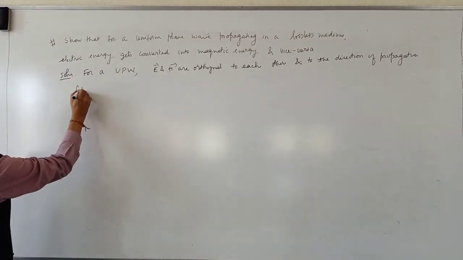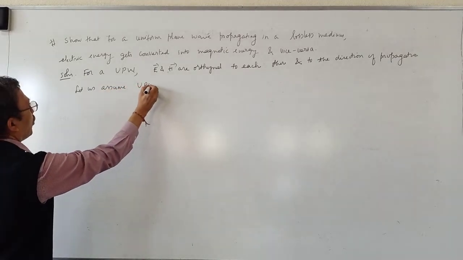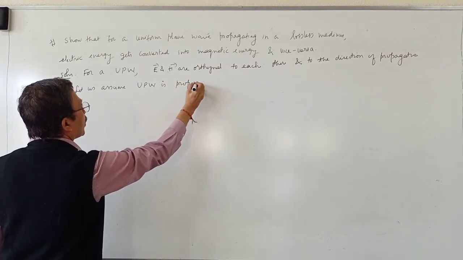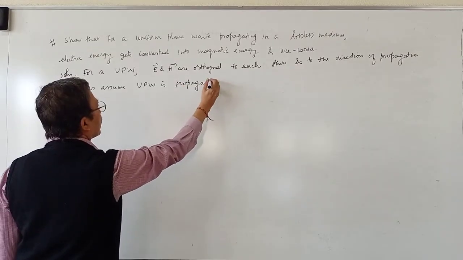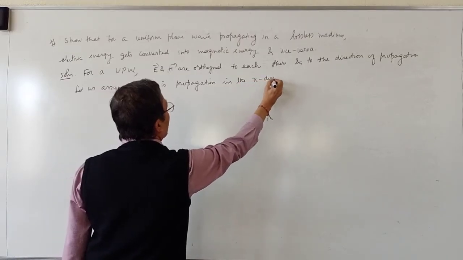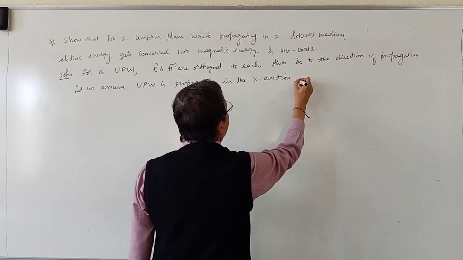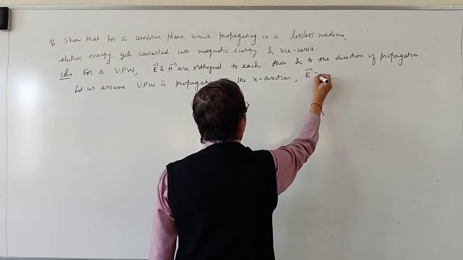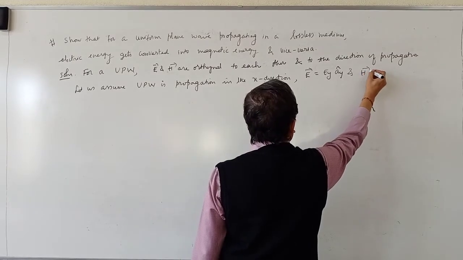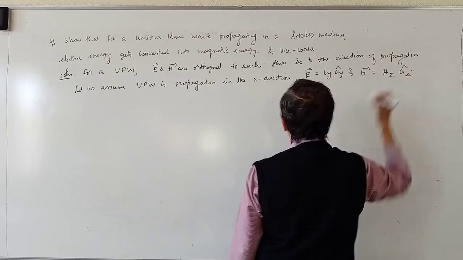Let us assume the uniform plane wave is propagating in the x direction. Vector E is equal to Ey into Ay cap and vector H is equal to Hz into Az cap.